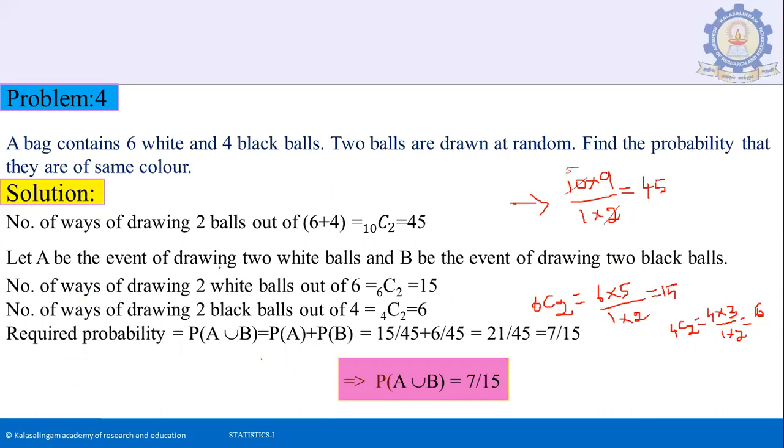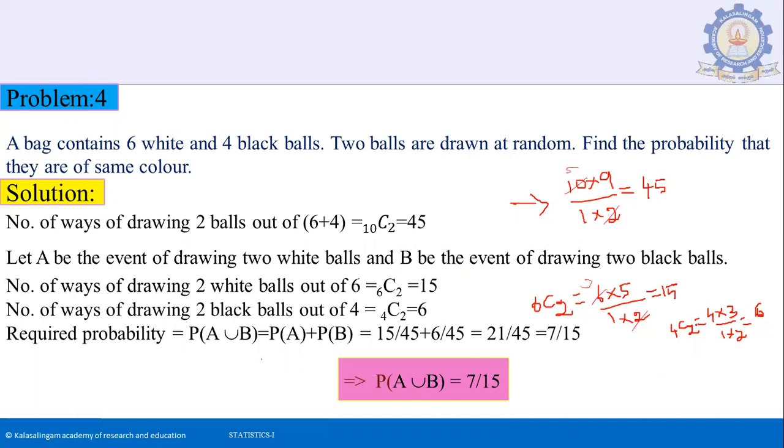Let A be the event of drawing 2 white balls and B be the event of drawing 2 black balls. The number of ways of selecting 2 white balls out of 6 is 6C2. So it is 6 into 5 divided by 1 into 2. It is 3 into 5, 15. The number of ways of drawing 2 black balls out of 4 is 4C2.